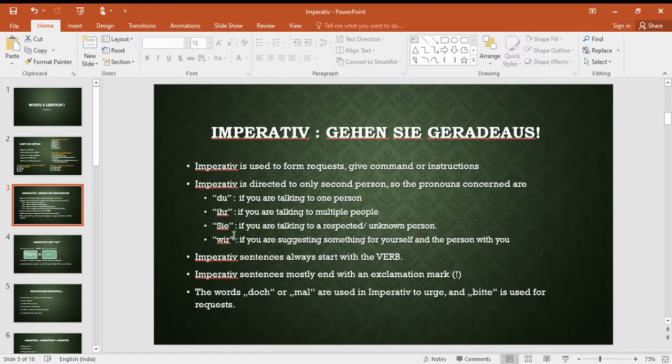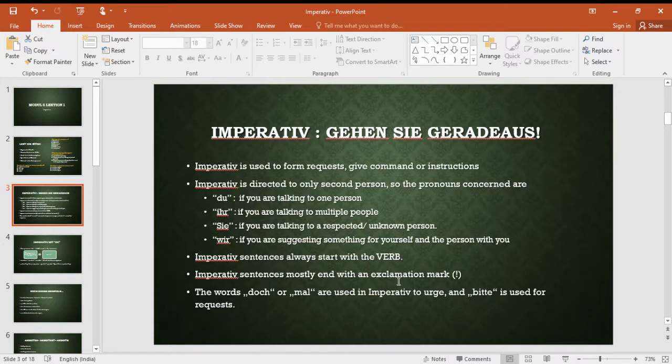But where also has an imperative form. For example, I'm suggesting someone something to do. For example, let us go to party, let us go to the hotel, let us go to the cafe. Okay, if I'm suggesting something for me and someone who is with me, then it is a we form of imperative. So if you are suggesting something for yourself and the person with you, that is a we form of imperative. Imperative sentences always start with the verb.